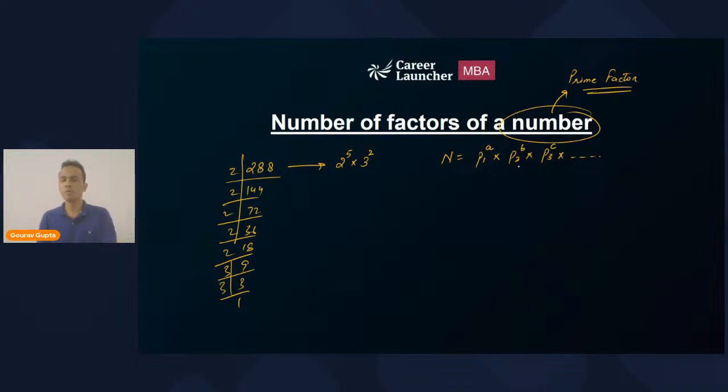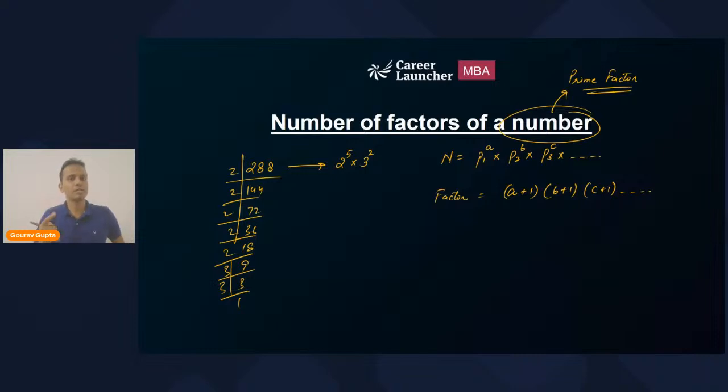Then the number of factors will be found by adding 1 to every power: (A plus 1) multiplied by (B plus 1) multiplied by (C plus 1), and so on. This is how you can find the number of factors of any number.